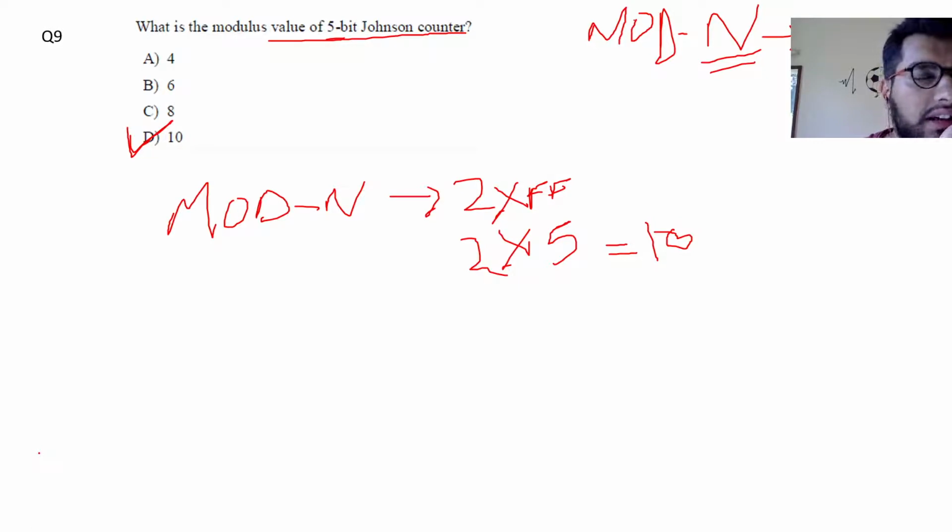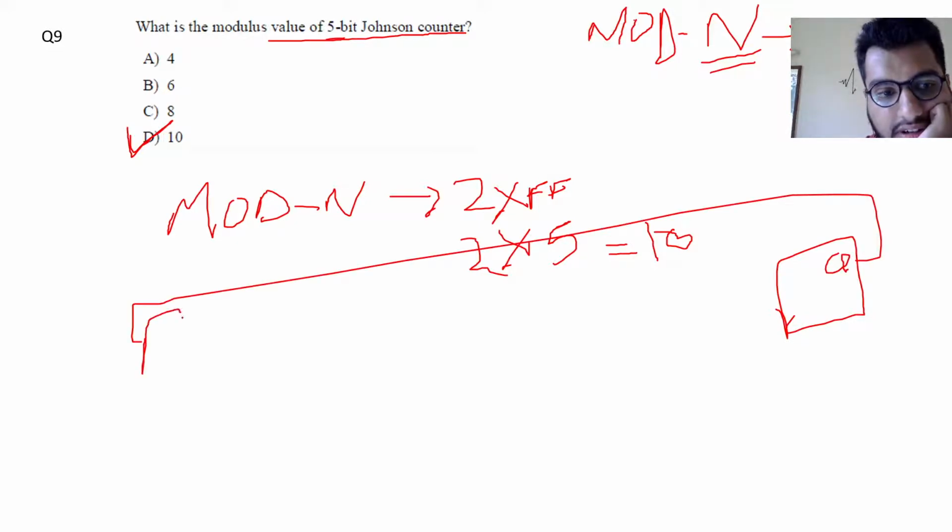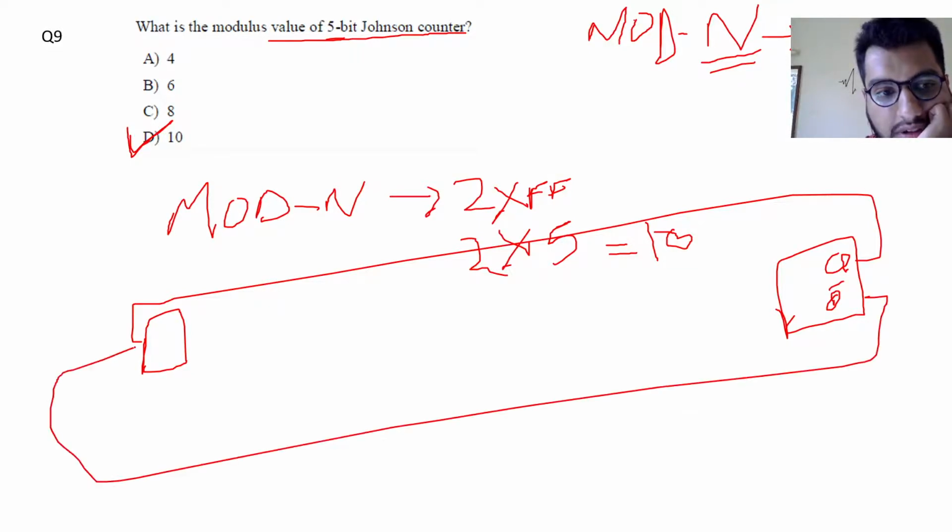See, the final output is connected to the input in the case of a ring counter, and in the case of a Johnson counter, the complement is connected to the input of the first flip-flop. That's the difference, and that increases the number of states. See, this is a ring counter where this is connected to this, and in the case of a Johnson counter, Q bar is connected to the input.